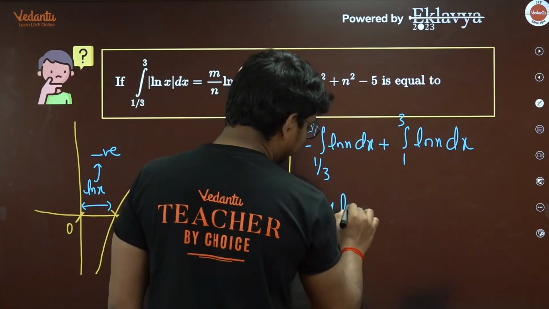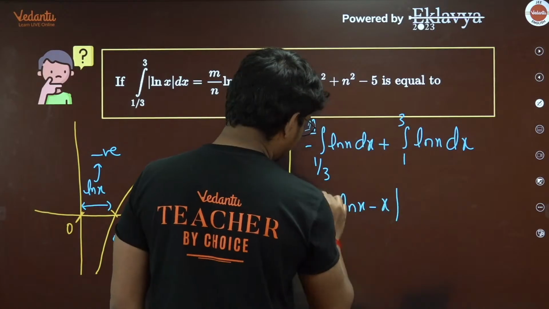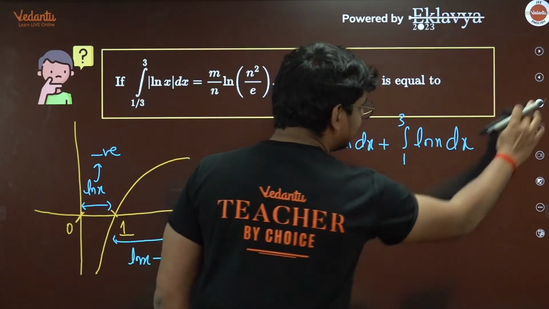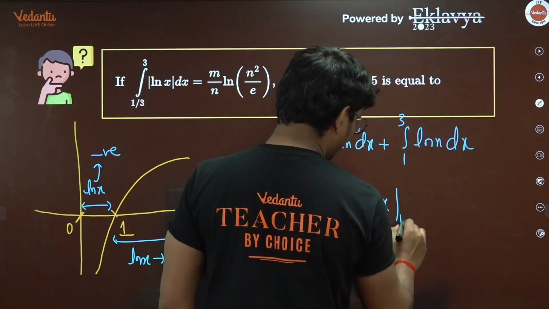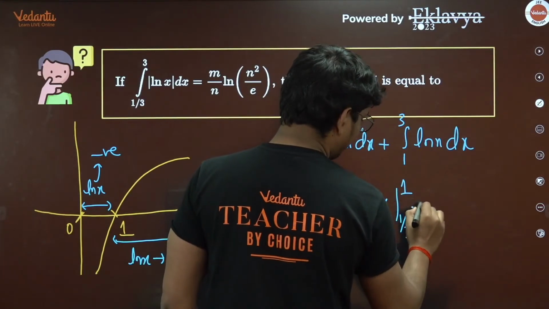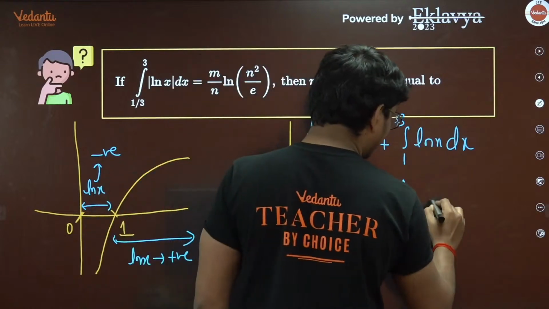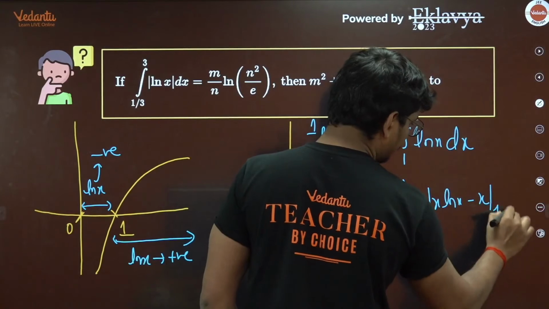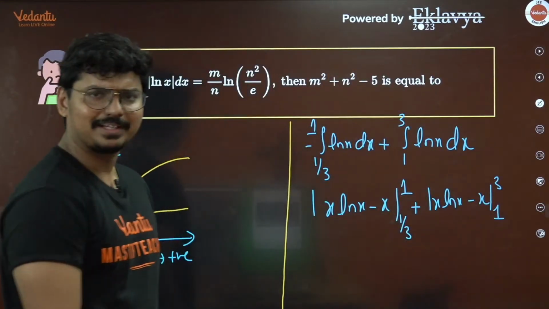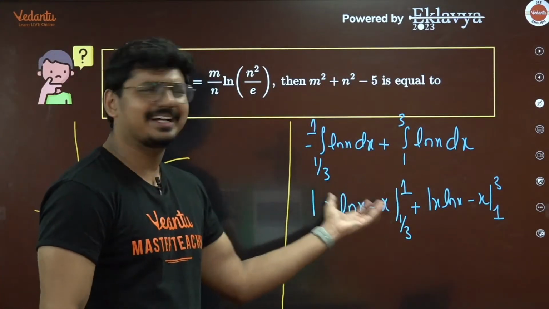You would get x ln x minus x, apply the limits 1 by 3 to 1, plus again x ln x minus x with limits between 1 and 3. Clear? Now all you have to do is just apply the limits.